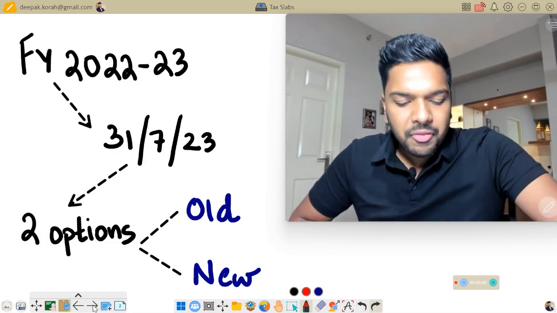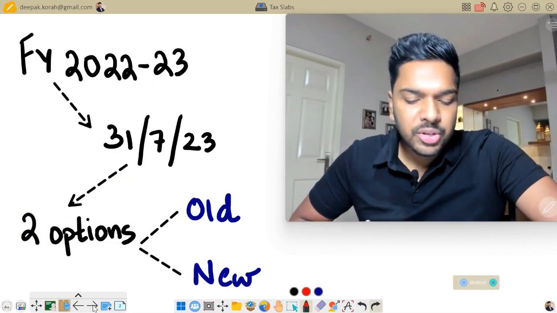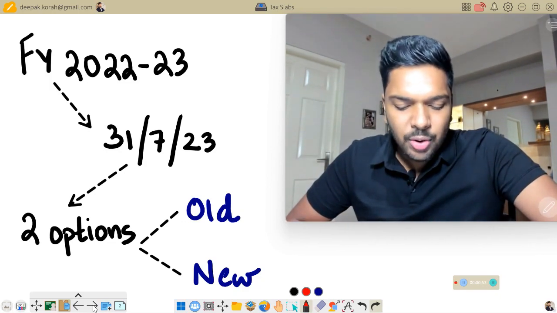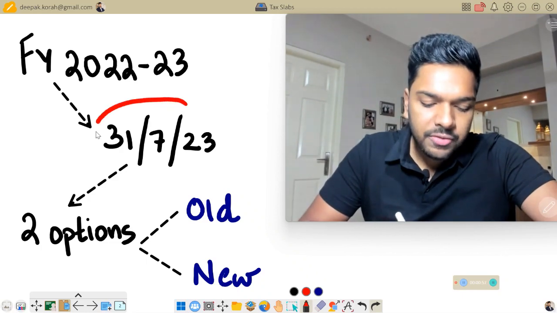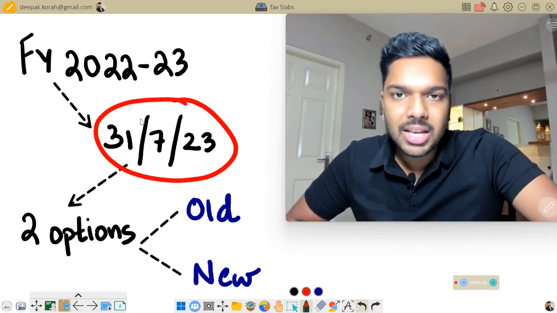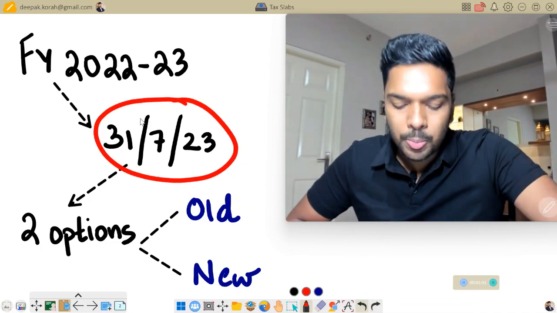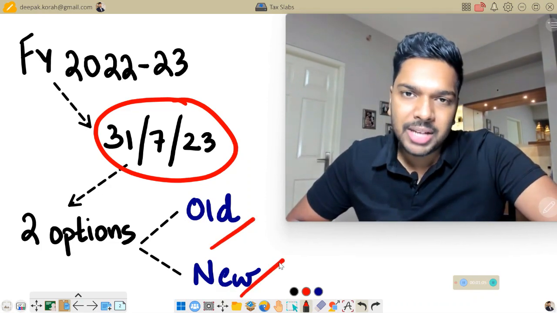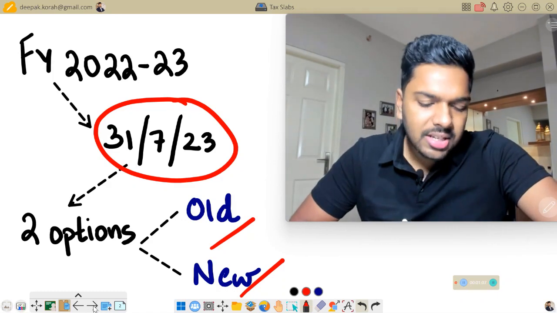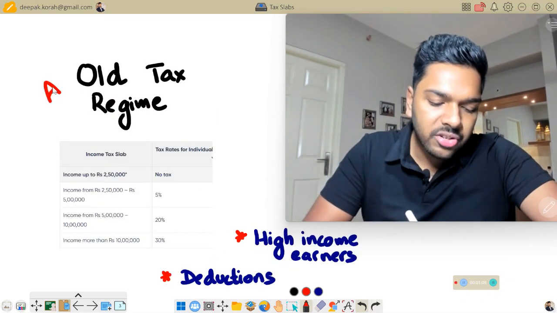So therefore, for financial year 2022-23, which just got over, an individual needs to file his income tax returns before 31st of July 2023, before which you can either opt for the old regime or the new regime for the purpose of computing your income tax. So let's first step into the old tax regime.